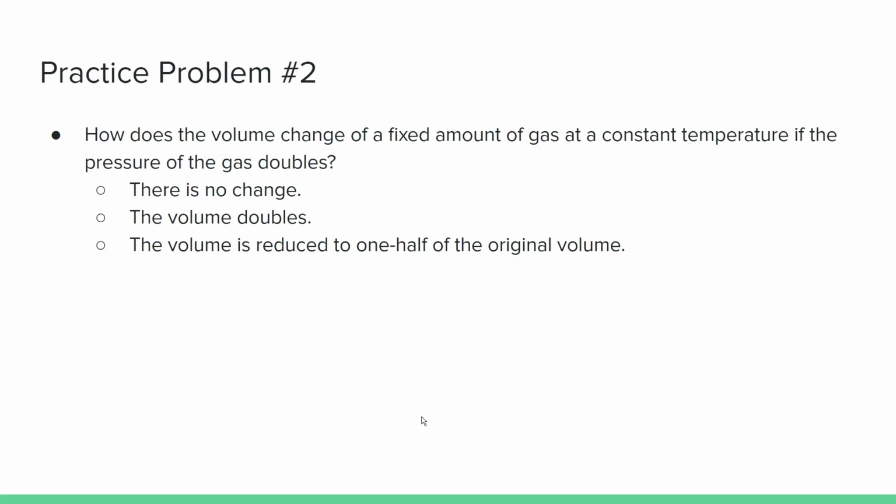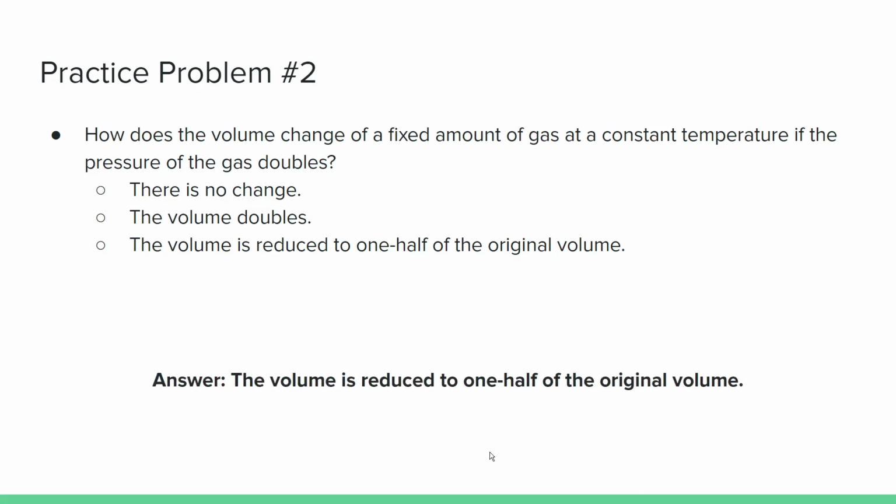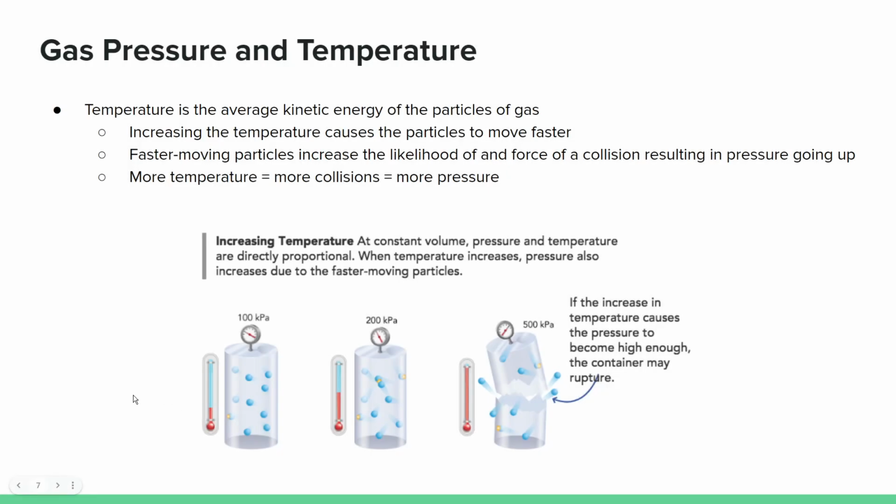So if you said the volume reduced to 1/2 of the original volume, then you would be correct. Because remember, when the pressure doubles, the volume will have the opposite effect, and in this case, it will halve. So now let's continue, and we're going to look at gas pressure and temperature.